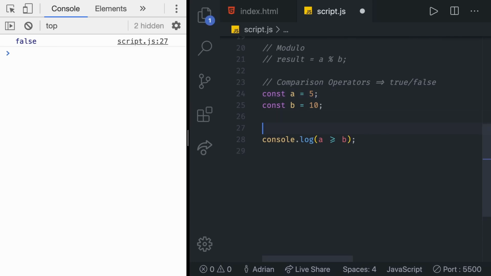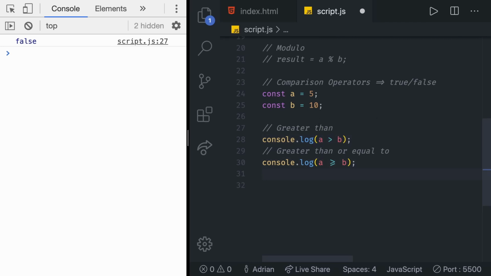So let's bring this back to 5, and we are also going to keep all of them in the comments. So in here, I'm going to say greater than, also greater than or equal to, and that's the one that we have right below. Greater than is of course just the greater than sign without the equal to sign.